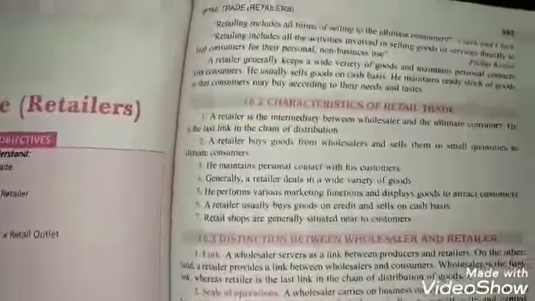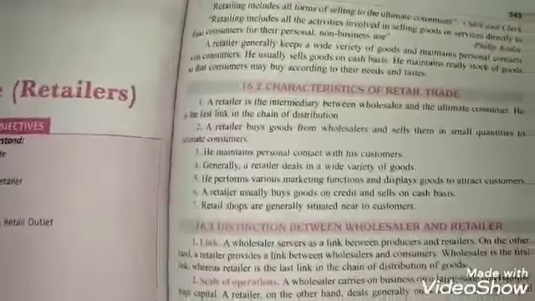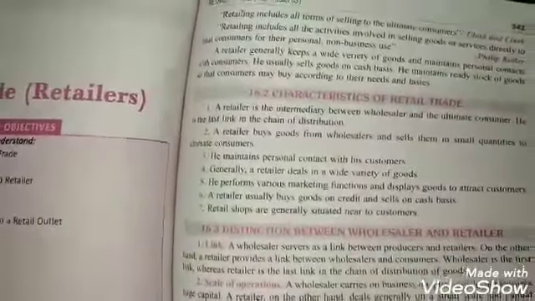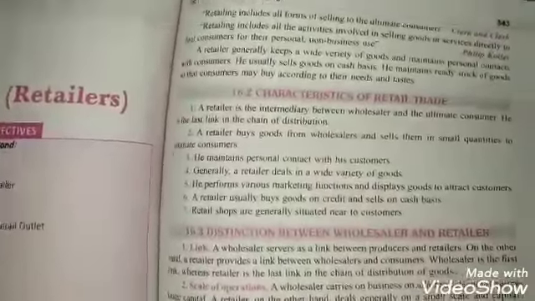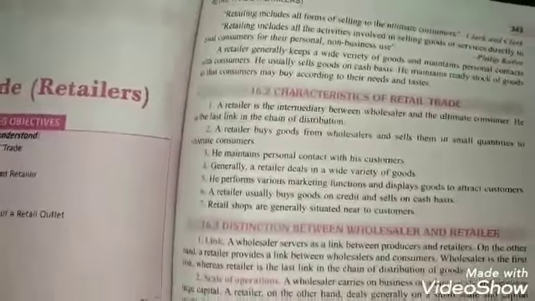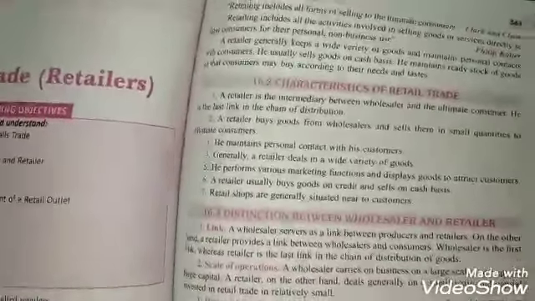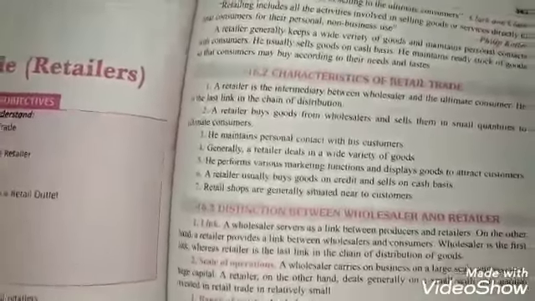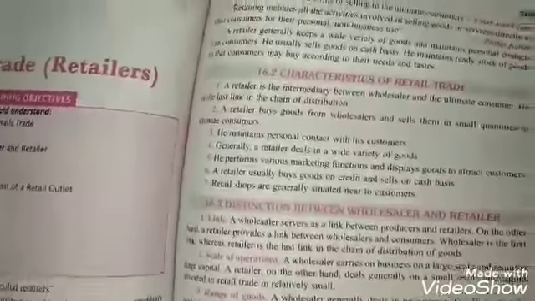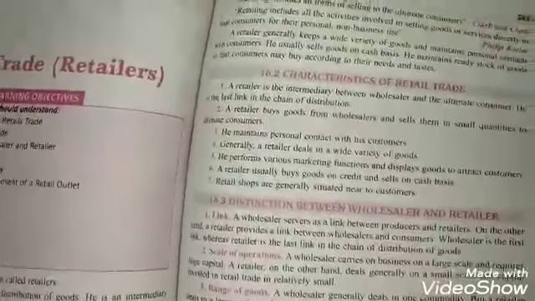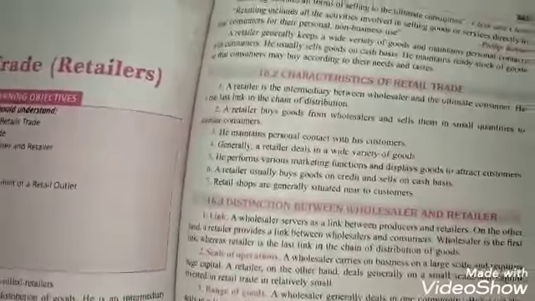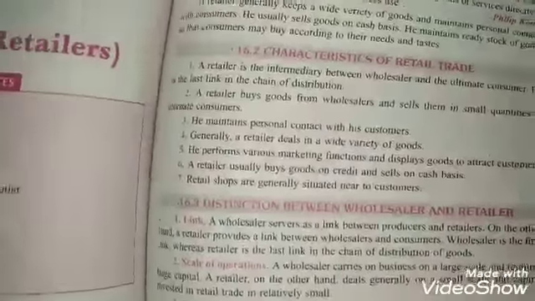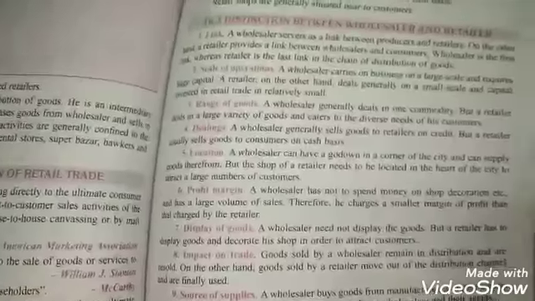Let us discuss the characteristics of retail trade. Number one, they are the intermediaries. They are the link between the wholesalers and the ultimate consumers. Then, the retailers buy the goods from the wholesalers and sell them in small quantities to the customers. By doing so, they maintain a personal contact with the customers. Also, they deal in a wide variety of goods. They have to display the goods in such a manner that the customers are attracted towards the goods. And moreover, these retail shops are located near the customers.